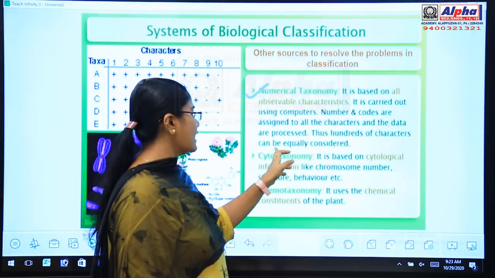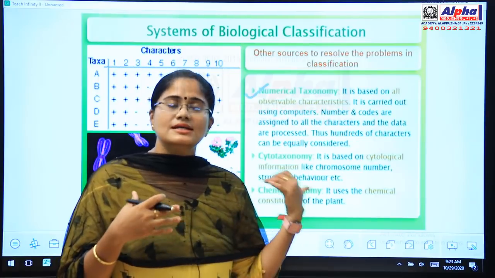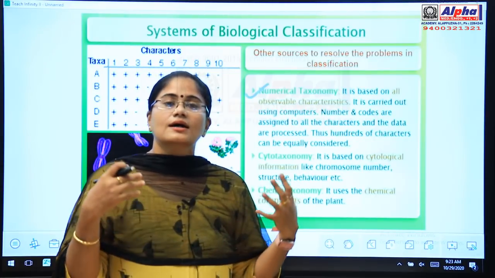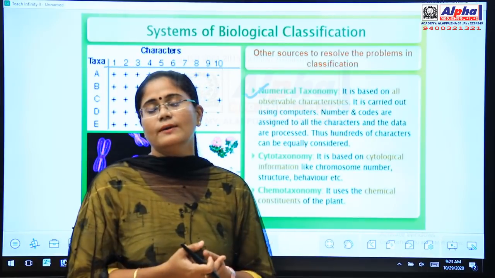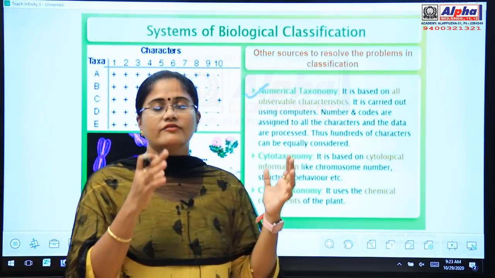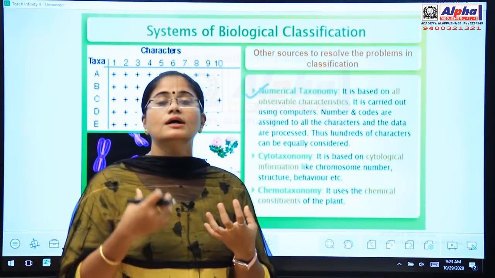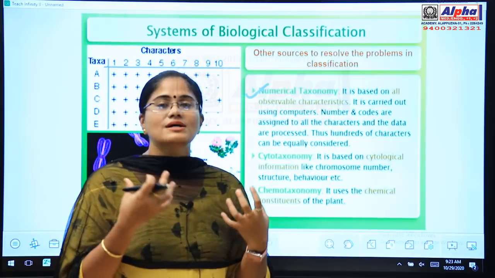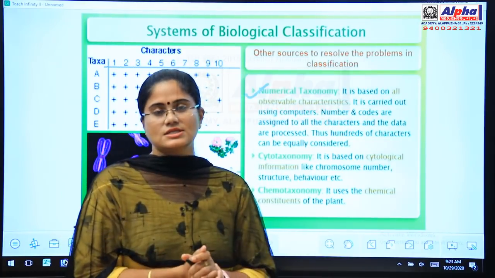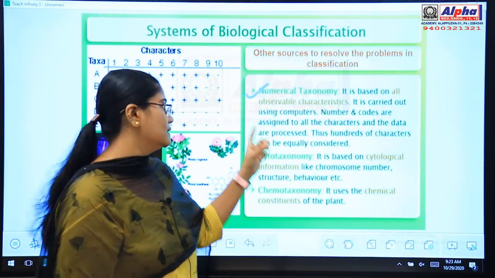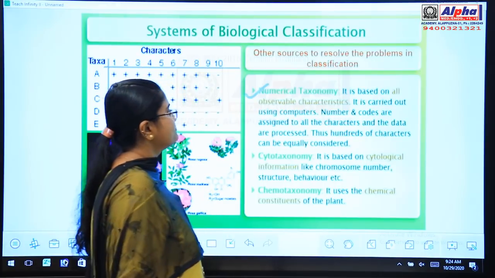Thus hundreds of characters can be equally considered. Due to this taxonomical system, we can classify almost 100 characteristics of a particular plant. These numbers and codes are later processed and stored inside a computer system. So we need a computer system under this numerical taxonomical classification system.